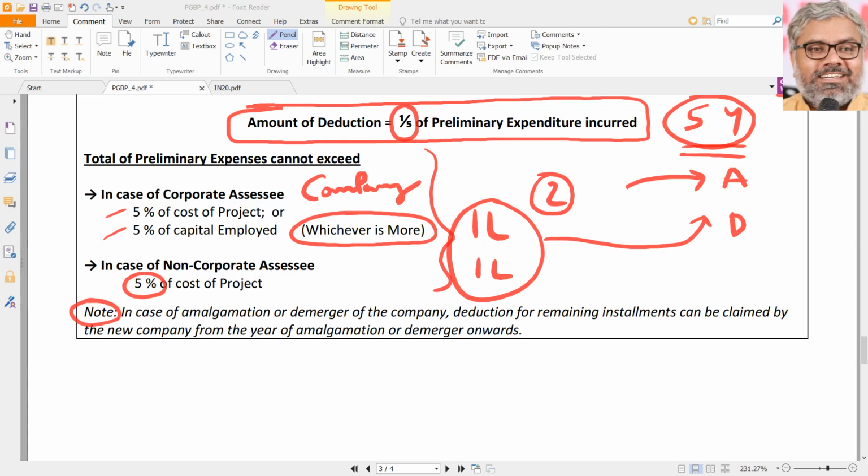The remaining 3 installments can be claimed by the successor, naturally. That's what is given in the note. In case of amalgamation or demerger of the company, deduction for remaining installments can be claimed by the new company from the year of amalgamation or demerger onwards. That's again a logical point. Because law gave 5 equal installments, if the company has been reorganized in the middle of 5 years, the successor will definitely have the eligibility to claim this deduction for the remaining installments. No problem in that.